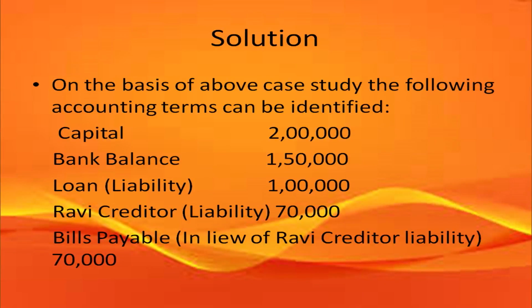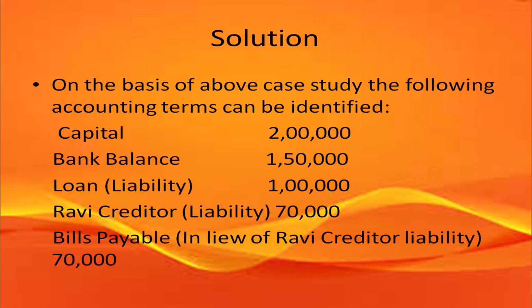On the same date, he gave a bills payable to Ravi, which will become due after 2 months. So, on this basis, you have to identify the various accounting terms associated with the case.